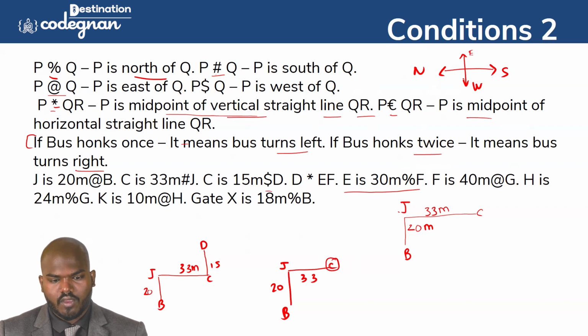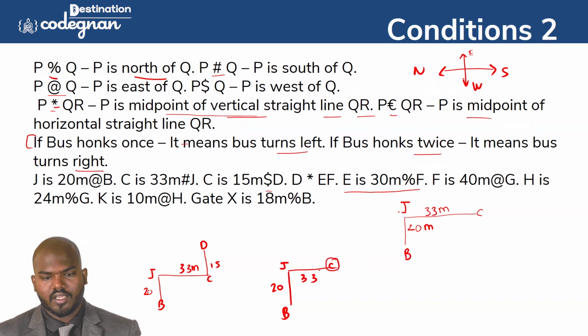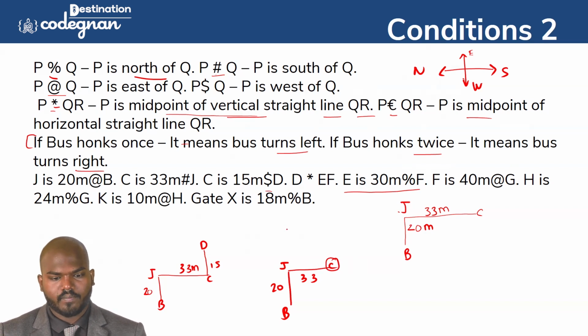When you see this one, it is very clearly indicating that as means south. So dollar means it's different. Dollar means west. So C is 15 meter west. West means this direction. Then D will come this side, like the way it will come. So D is 15 meter thing, and then D is star of E and F. E and F they have mentioned in this one.